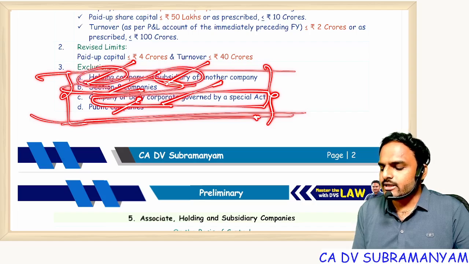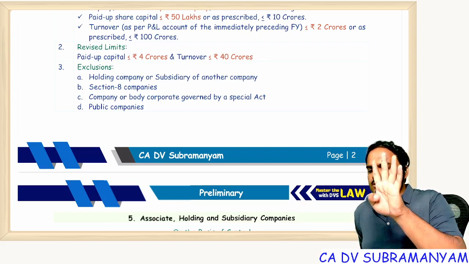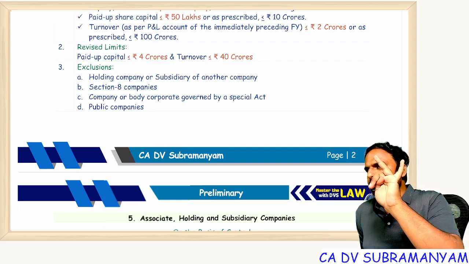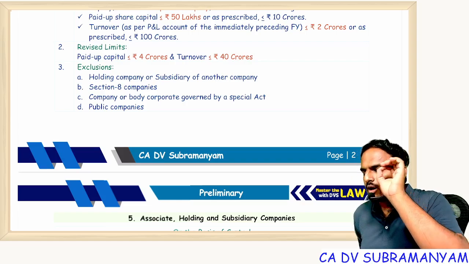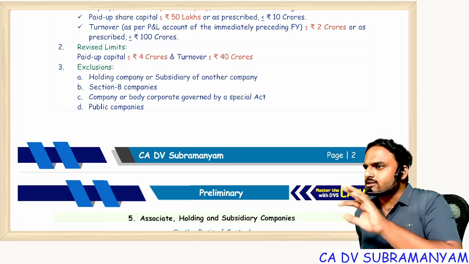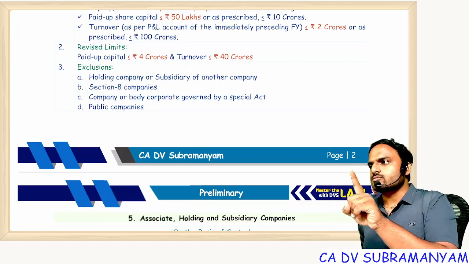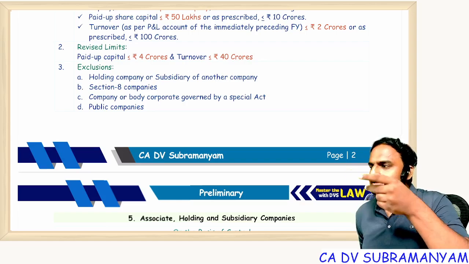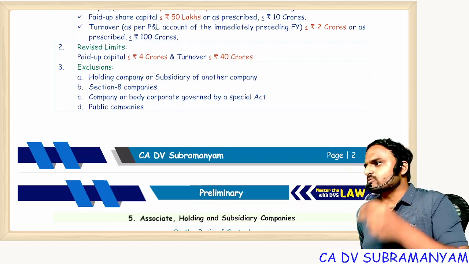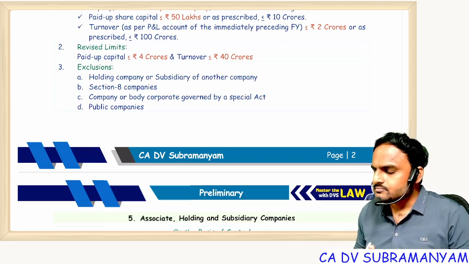Holding company, subsidiary company, you know. So five companies are not small companies: public, holding, subsidiary, section 8, statutory. Understood? So if they want to test a small company, they can test in two ways. One way is on the financial statements of a small company, the other way is exclusions, that means companies which are excluded from small company. Can I proceed, everyone?